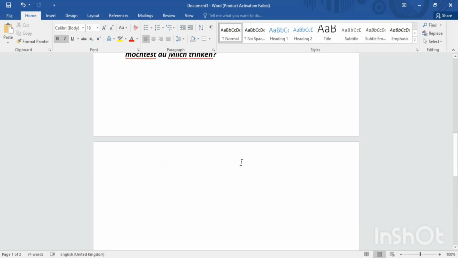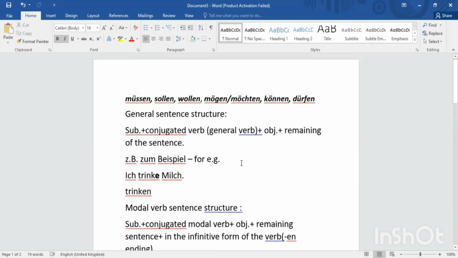So this was the concept of modal verbs. In the next session I will also share the exercises of this concept, for your practice. So let's meet in the next session.